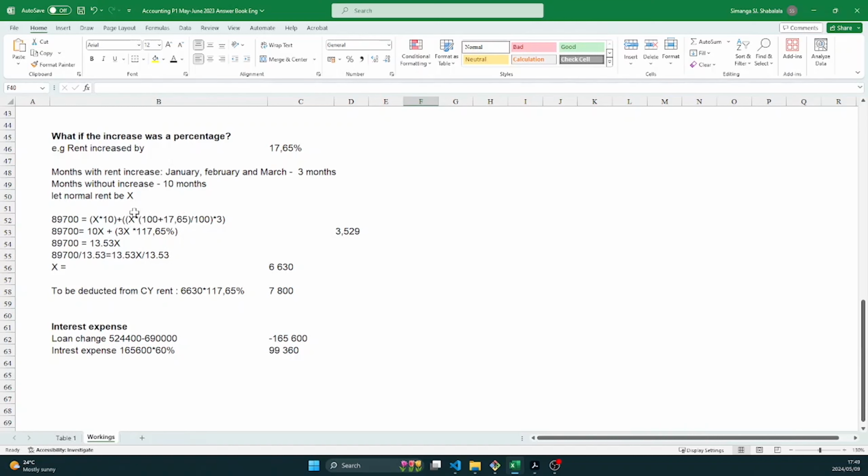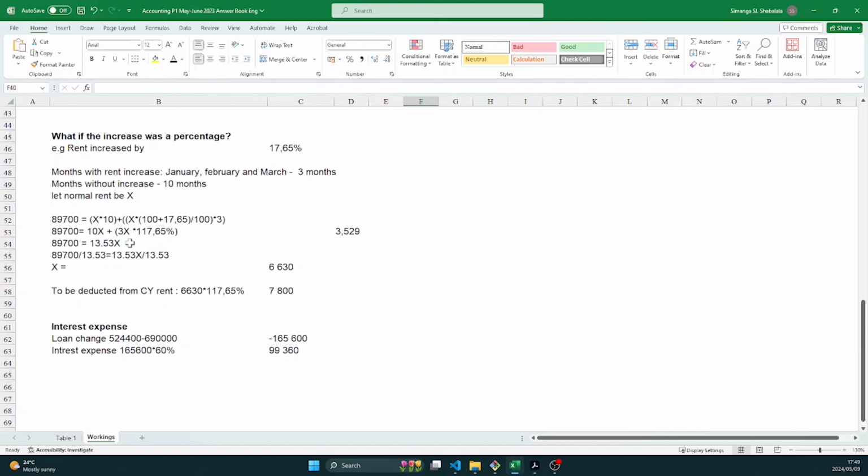So you multiply it by 117.65%, multiplied by the 3 months that had the rent increase, right? So the next step, you have 89,700 equals to 10x plus x multiplied by 3. That's 3x multiplied by the 117%.